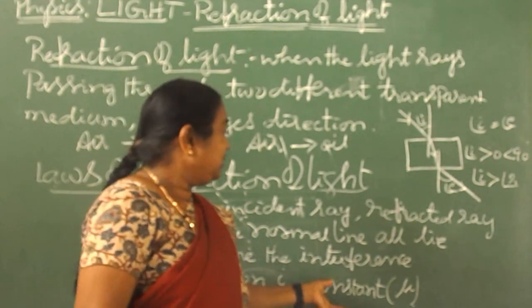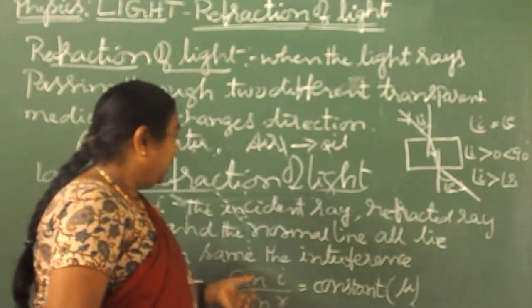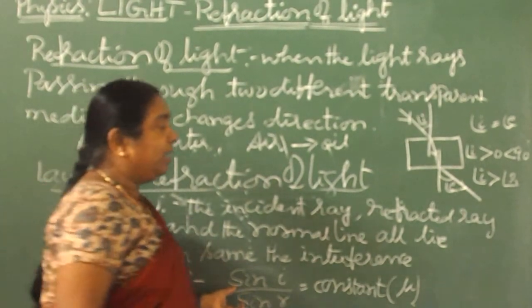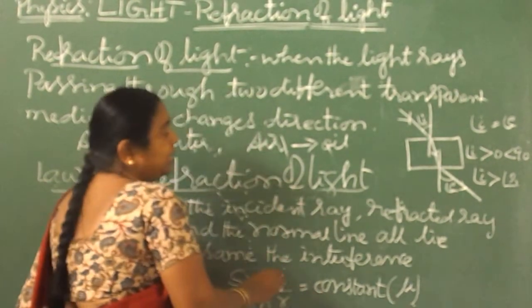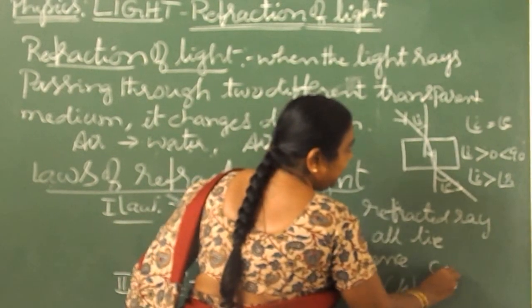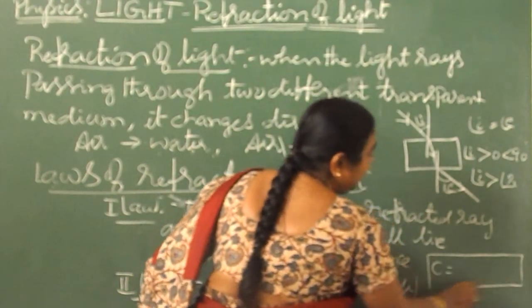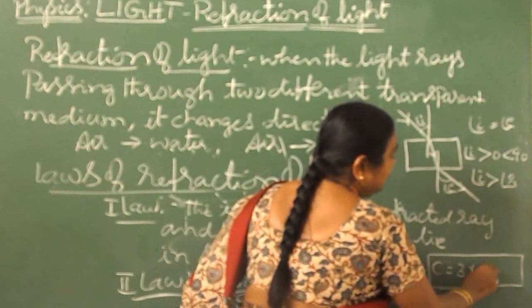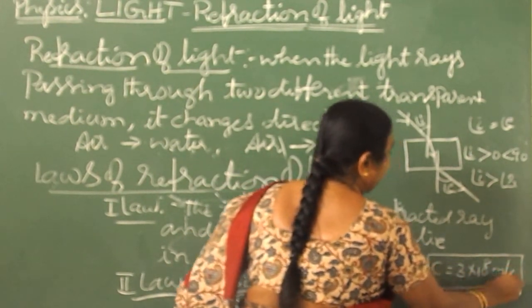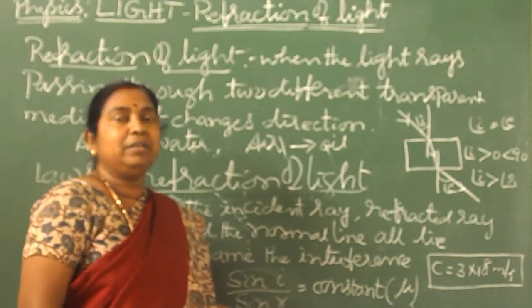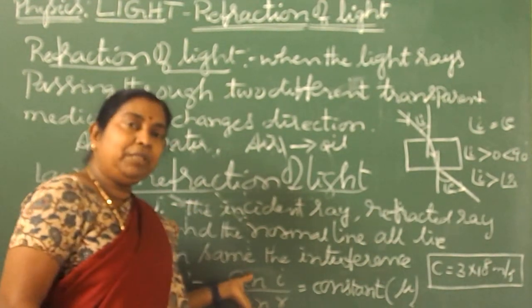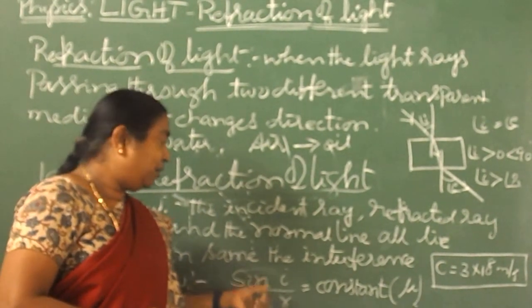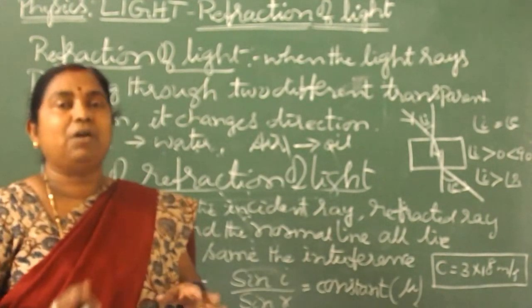Here the constant is the speed of light in air, c, that is 3 into 10 to the power of 8 meters per second. Hence we are learning the ratio between the incident ray and the refracted ray: the angle of incidence and angle of refraction is constant.